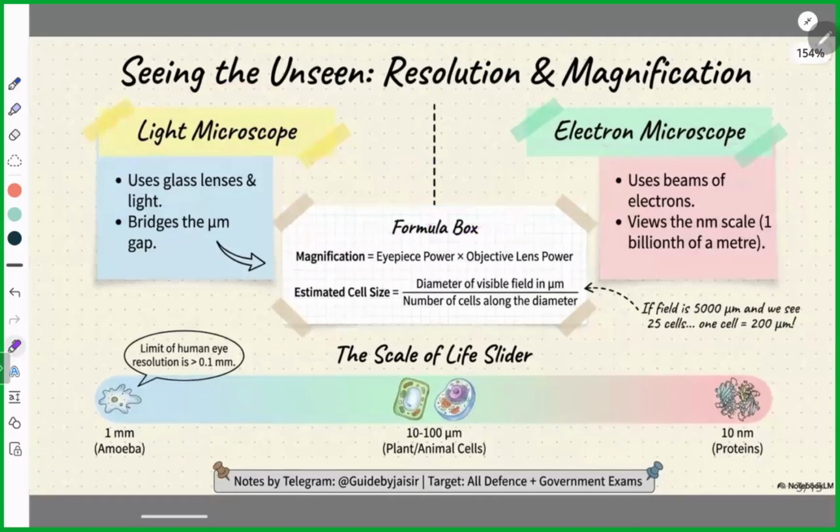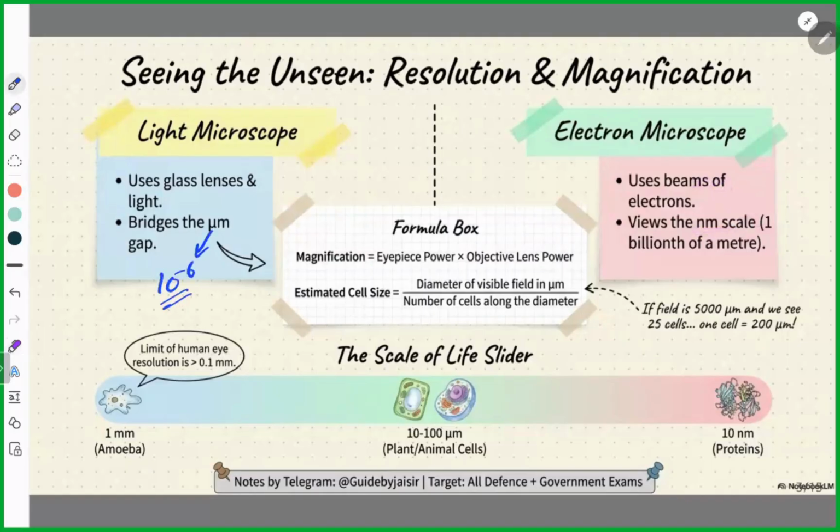The light microscope uses glass lenses and light, and it can only view up to the micrometer scale. But the electron microscope is more advanced. It uses electron beams to see tiny objects, and it can scale up to nanometers. Micrometer is 10 to the power minus 6. Nanometer is 10 to the power minus 9.